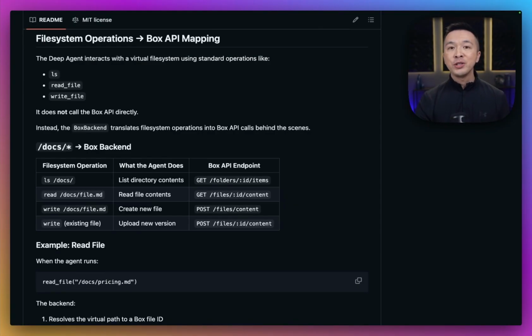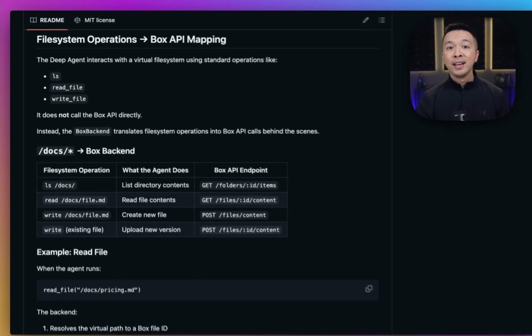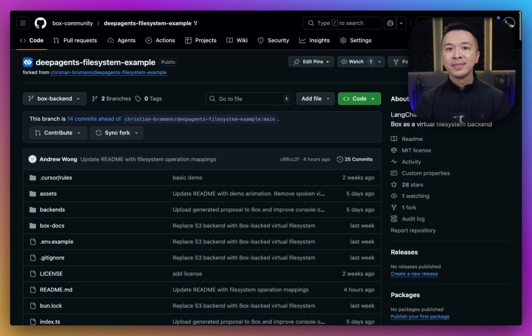In his demo, the agent sees a single virtual file system. Under the hood, it's backed by multiple systems like cloud storage, SQLite, and local disk. In the original demo, the agent calls list, read file, and write file. It doesn't know where the data actually lives. So, in our fork of the demo, we keep the same pattern, but we replace the cloud storage layer with Box. And that abstraction is the key.